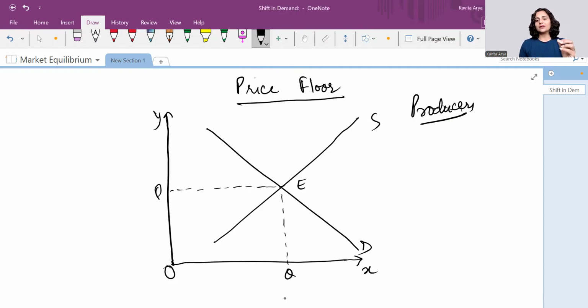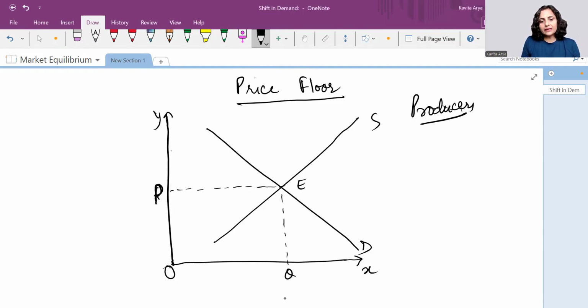What does it mean? The poor farmer is not able to get the justified prices for the heart and soul he has put in the agricultural activity. Right. So this is an unjustified price which is determined by the demand and supply forces. And this equilibrium price is far less than what ideally he should be getting. Right. Then comes the government intervention and government says no.